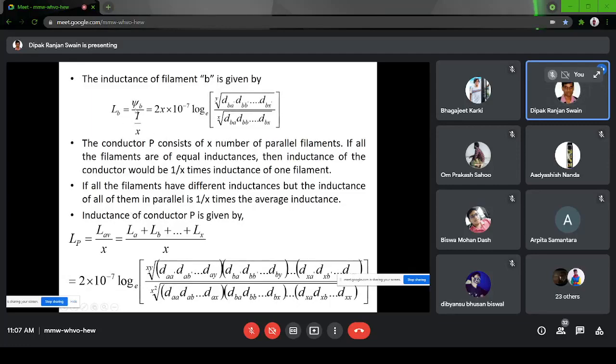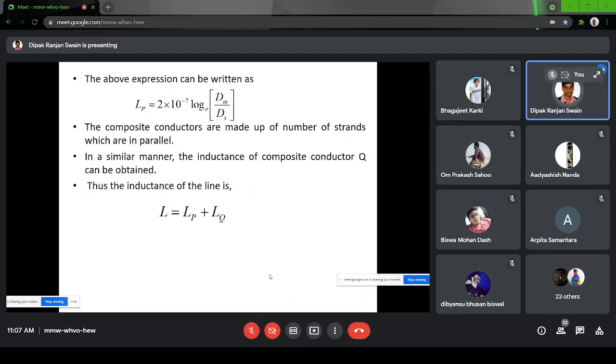But if they are unequal, then you have to take the average value like this. So LA plus LB plus LC by X will be the value for the P conductor. If you put in the values of LA, LB, LC, this will be the final expression, just putting these values in the ln term as product and division terms. So that is equivalent to Dm by Ds, that generalized formula.